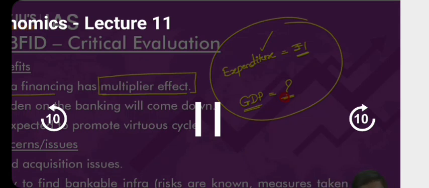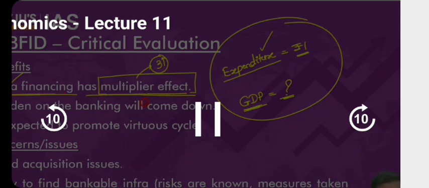And as per various government surveys, whenever you invest in infrastructure, the multiplier effect is above 3. They'll give you a range, 3.5 to 5.5. Meaning, if you increase your investment in infrastructure by 1 rupee, the GDP will increase by 3 rupees, or 5 rupees, or 4 rupees like this. So infrastructure financing is associated with a multiplier effect. So we want this authority to invest more and more in infrastructure.